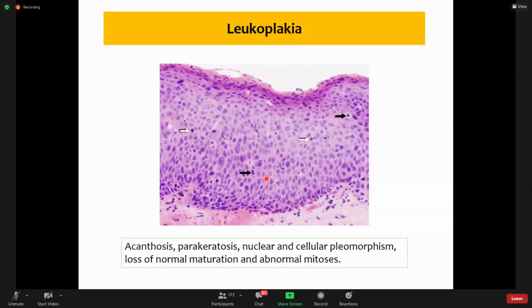So these are abnormal mitoses, and this is also known as loss of polarity, because normally these basal cells should be in the basal layers. If we find these immature cells in the superficial layers, then this is loss of polarity of the epithelium, because squamous epithelium has a specific arrangement.